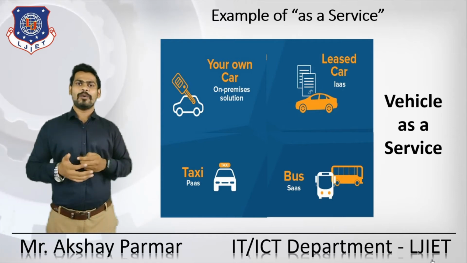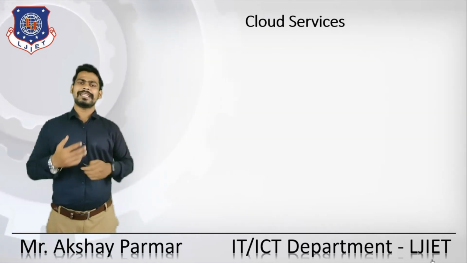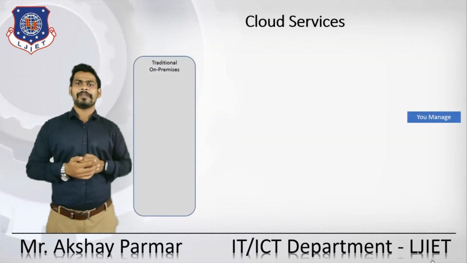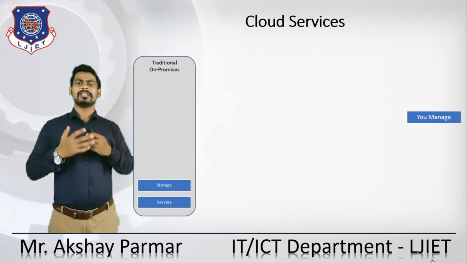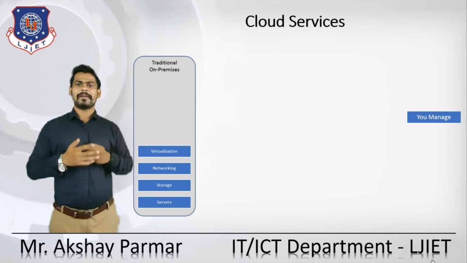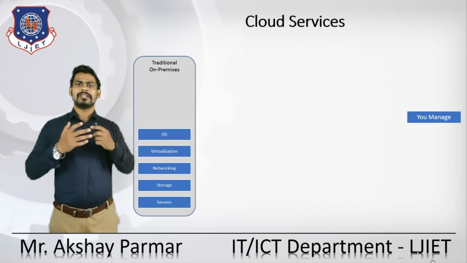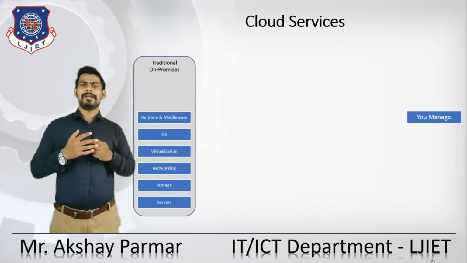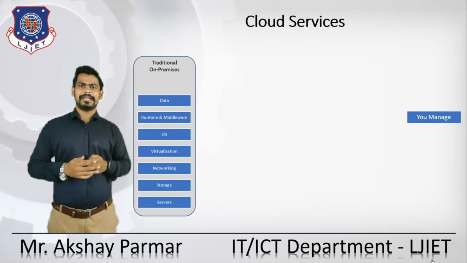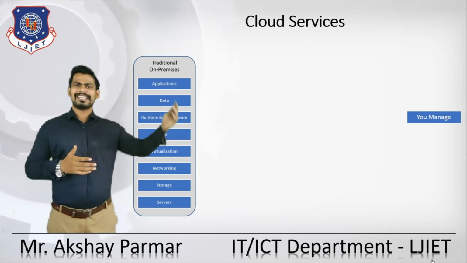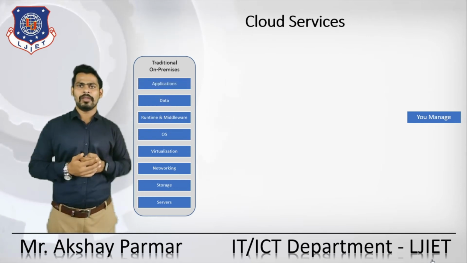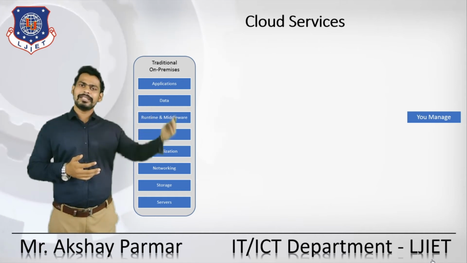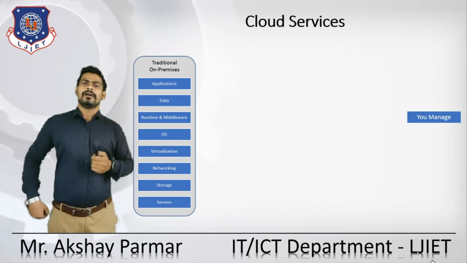So let's see cloud as a service first of all. Which are the cloud services that are provided? First of all, let's see the traditional on-premises or local services. In that, the server, the storage, the networking, the virtualization, the OS, runtime and middleware, and the data and the application, all these things we need to manage on our own. So in the local system, all the things are managed by you.